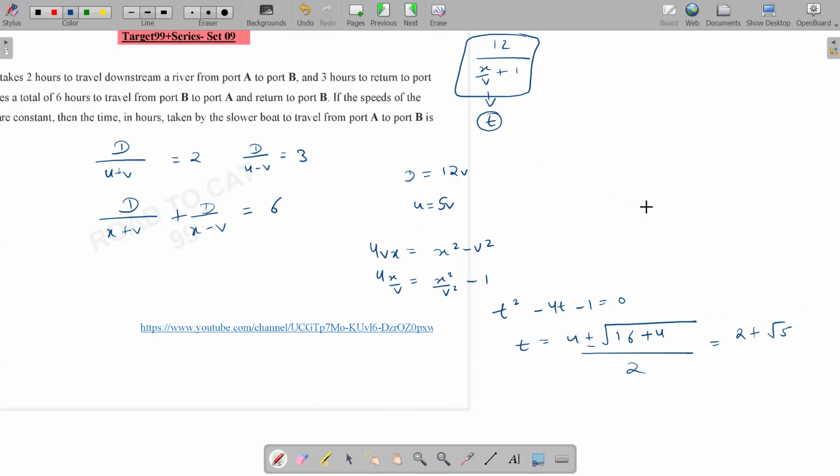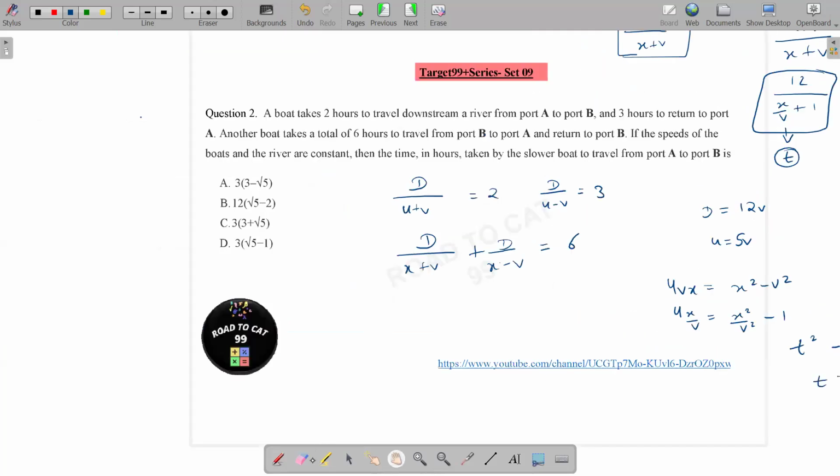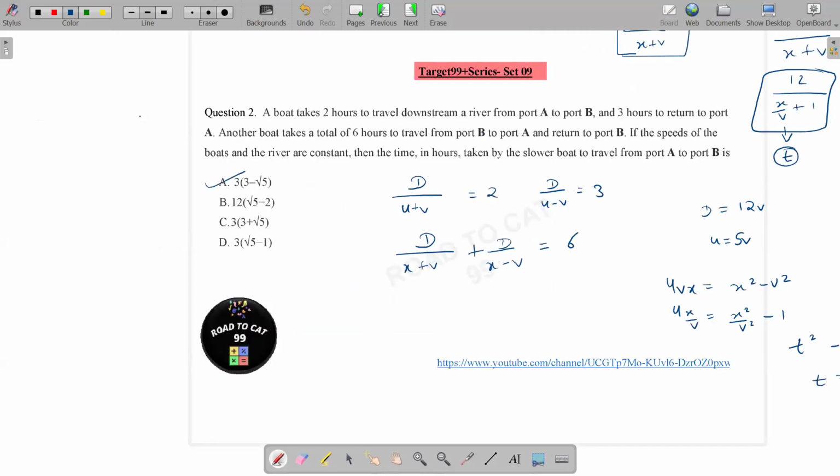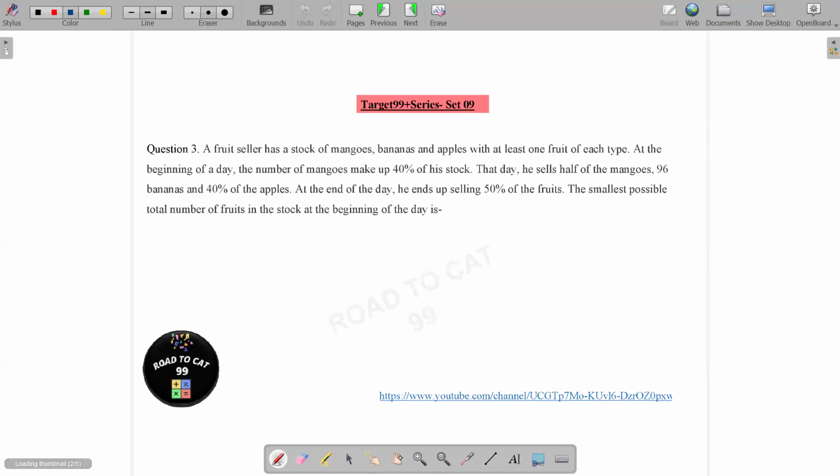Now we have to just substitute this value here. So I can say 3 plus root 5, and after that 12, and 3 minus root 5, and 9 minus 5 is equal to 4. So 9 minus 3 root 5 should be my answer. So that is A. Let's move on to the third question.